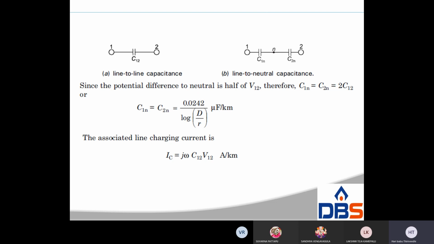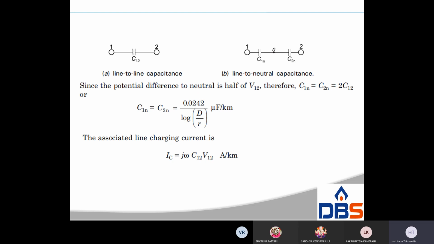So like this, C12 is the line to line capacitance. And in between line to line we are putting a neutral point. C1n or C2n is equal to 2 into C12. So that's why, this being the midpoint, we have to multiply by 2. C1n is equal to C2n is equal to 2 pi epsilon naught by ln d by r, per kilometer.